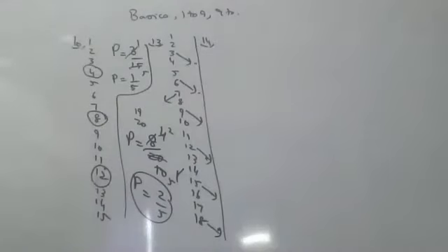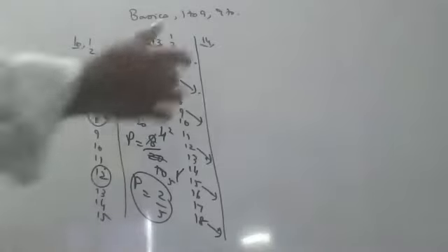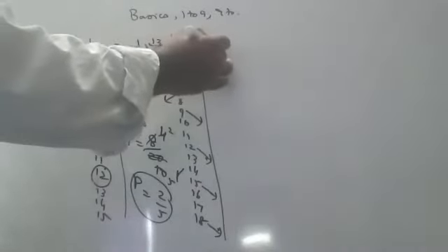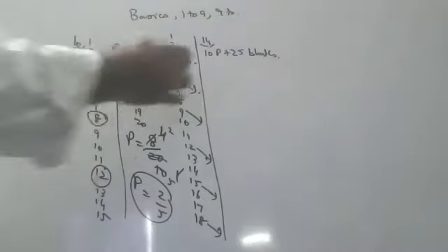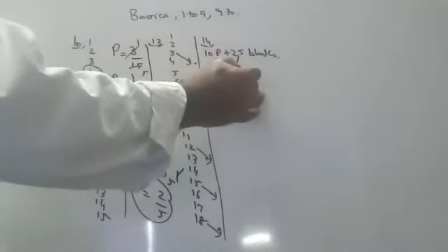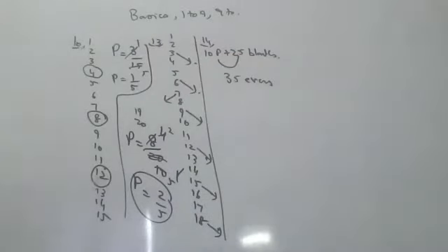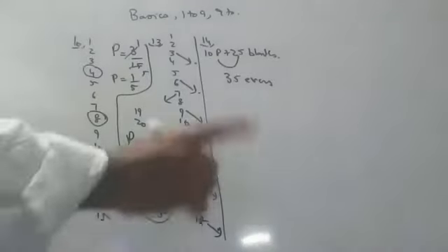14th question, children. Now coming to the 14th question. In a lottery, there are 10 prizes and 25 blanks, children. What is the probability of getting a prize? In a lottery, there are 10 prizes and 25 blanks. Okay, children. So there are 10 prizes and 25 blanks. So in total how many events, children? 35 events are there, 10 plus 25. What is the probability of getting a prize? He's asking.